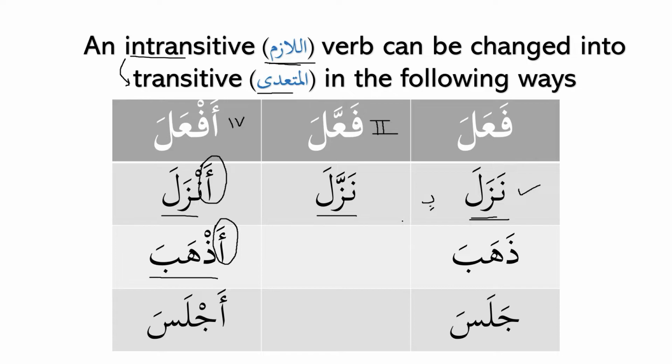So whenever we use the preposition ba, the verb also changes from lazim to muta'addi. So please remember this as well. This is some additional information. So when we change a thulathi verb into form 2 and form 4, it becomes muta'addi. And similarly, when we use the preposition be, the verb also changes from lazim to muta'addi.